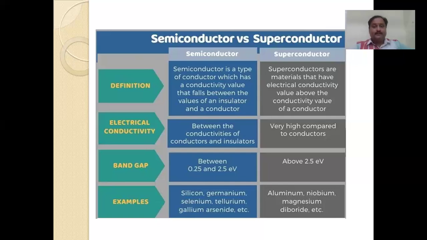In a superconductor, the energy gap is above 2.5 electron volts. As the definition also said, the value is more than the conductivity value of a conductor. That's why the energy gap is above 2.5 electron volts. It is called a superconducting material. This is a major difference between semiconductor and superconductor. Students, don't confuse semiconductor and superconductor. Examples of semiconductors: silicon, germanium. Already you know that. Examples of superconductors are aluminum, niobium, magnesium, etc. This is the major difference between semiconductor and superconductor.